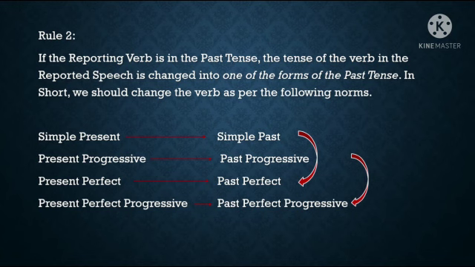Present perfect progressive should be changed into past perfect progressive. Simple past should be changed into past perfect. Past progressive should be changed into past perfect progressive. Past perfect and past perfect progressive remain unchanged.